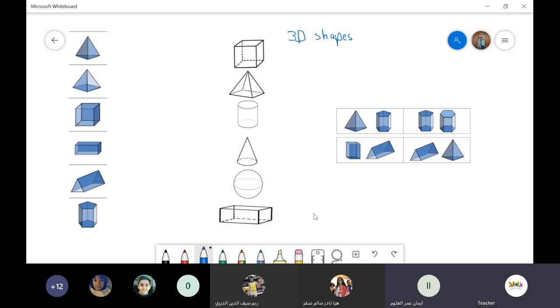As I said, we are starting now a new lesson which is about 3D shapes. And when I say 3D shapes, you have to understand that these shapes are not flat. We call them solid figures.